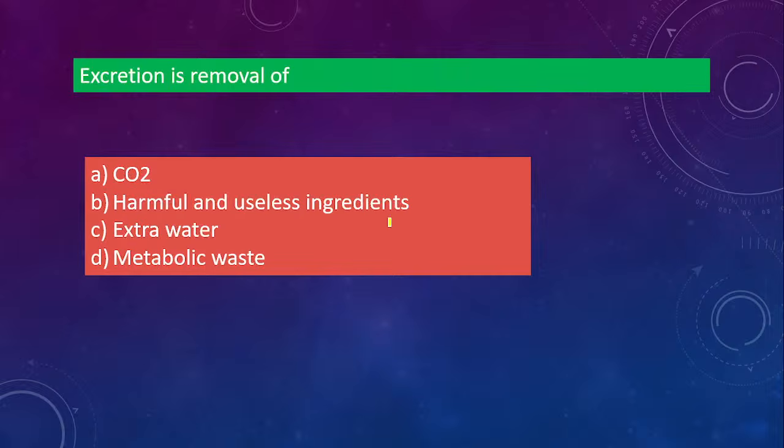Okay, next one. This is an easy one. Excretion is removal of. Is it CO2? Is it harmful and useless ingredients? Is it extra water, or is it metabolic waste? Think carefully and answer. Excretion is removal of what? Which of these compounds that is given? A, B, C or D? Excretion मतलब क्या होता है? That's the answer you have to give here.